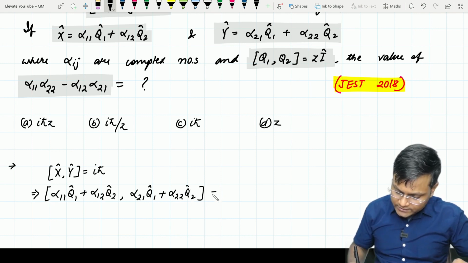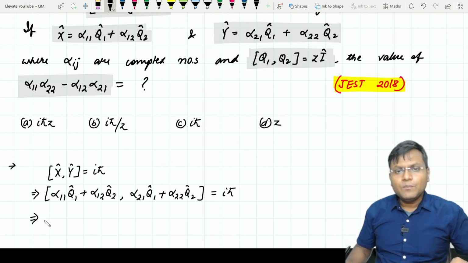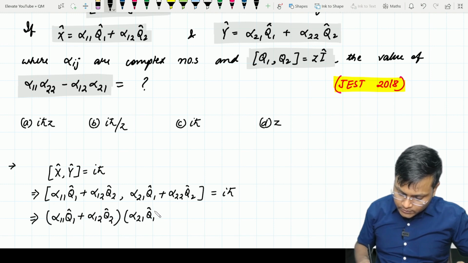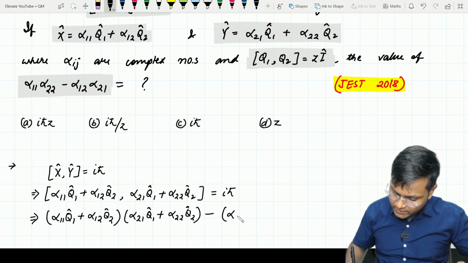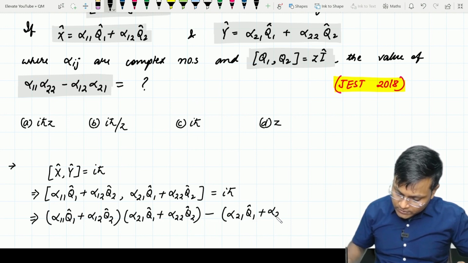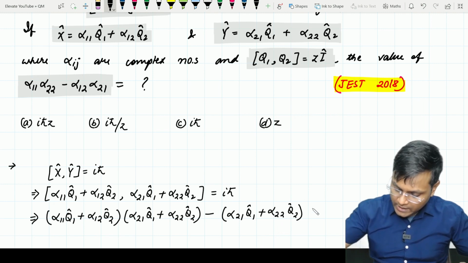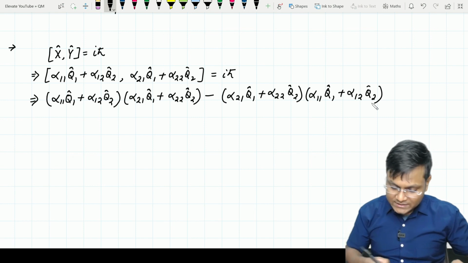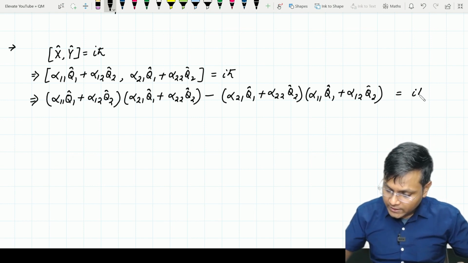इसका जो commutator है, this is equal to IH cut, this is given to us. So let's apply the commutator formula, straightforward. काफी सारे terms आएंगे, we will resolve it, no issues, right? So alpha 1 1 q1 plus alpha 1 2 q2 times alpha 2 1 q1 plus alpha 2 2 q2 minus, अभी reverse आ जाएगा, alpha 2 1 q1 plus alpha 2 2 q2 and this acting on alpha 1 1 q1 plus alpha 1 2 q2. This is nothing but equal to IH cut.